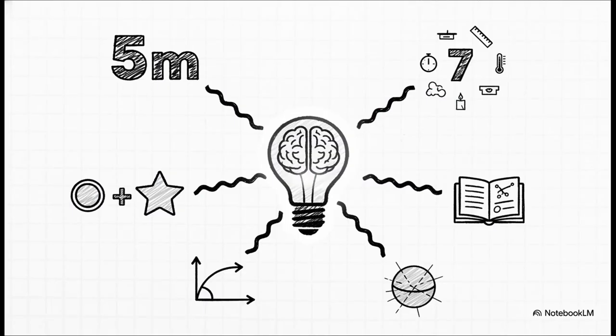Okay, so let's boil this all down. What are the absolute key takeaways for your NEET prep? Number 1, physics is measurement. Always remember, it's a number plus a unit. Number 2, there are only 7 fundamental units to memorize. That's it. Number 3, every other unit is a derived unit, built from those 7. Number 4, make sure you know your formulas for things like force, velocity, and density so you can figure out their units on the fly. And finally, number 5, don't forget those 2 special supplementary units for angles, the radian and the steradian.